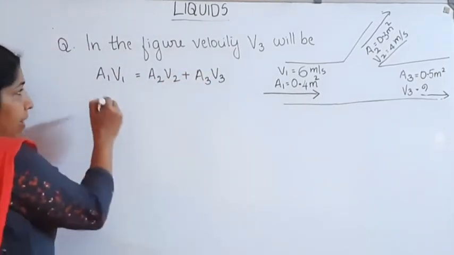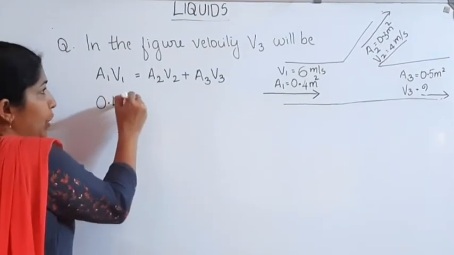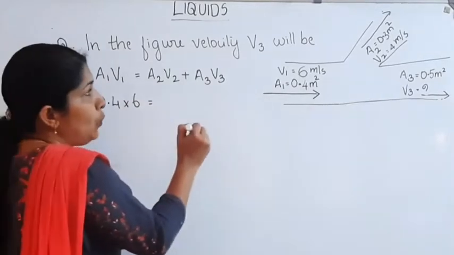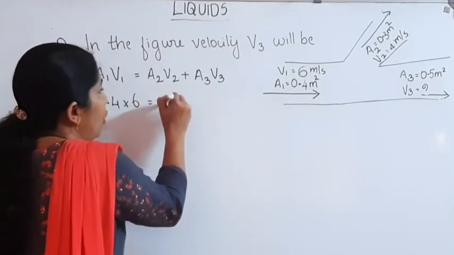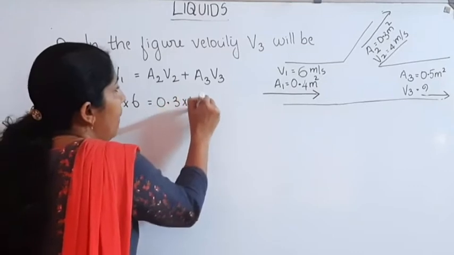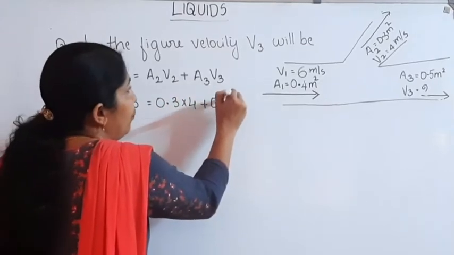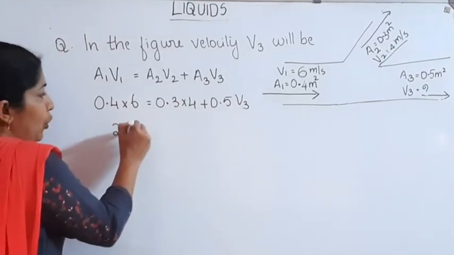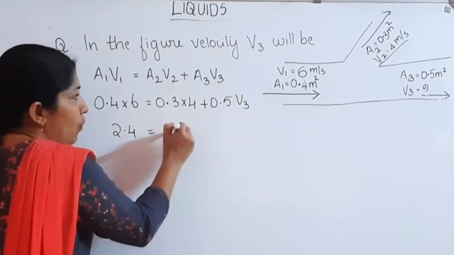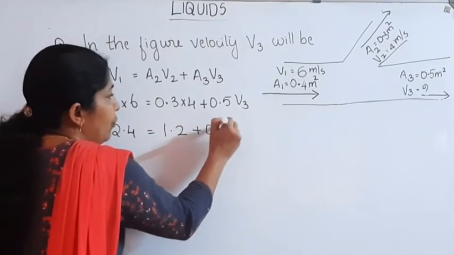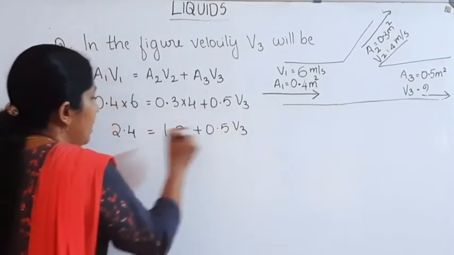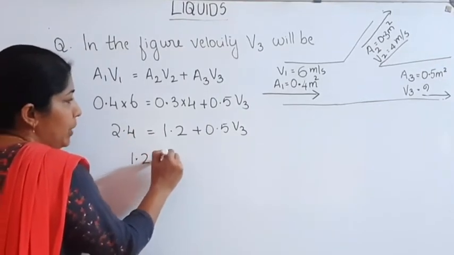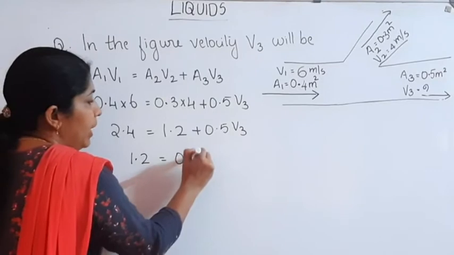A1 is equal to 0.4 into V1, V1 is equal to 6, that is equal to A2 V2, 0.3 into 4, plus A3, 0.5 into V3. Here 2.4 is equal to 1.2 plus 0.5 into V3. Then 1.2 is equal to 0.5 V3.